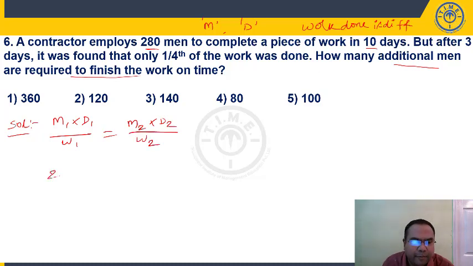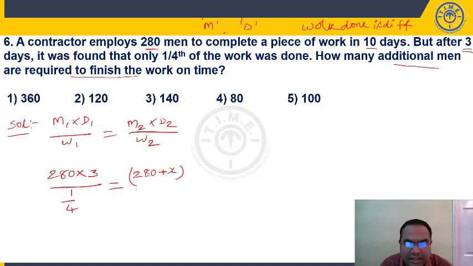So, 280 men. In 3 days, it was found that 1/4 of the work was done. 280 men in 3 days have done 1/4 of the work. How many additional men are required? Already 280 are there. Let us say we need X additional men. So total number of men will become 280 plus X. This group should do how much work?